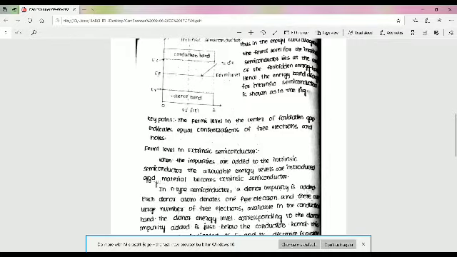The Fermi level EF indicates the probability of the occurrence of an energy level by an electron. In an intrinsic semiconductor, the probability of finding an electron in the conduction band is 0 and the probability of finding a hole in the valence band is 0 at absolute zero, that is T equal to 0 degree Kelvin.